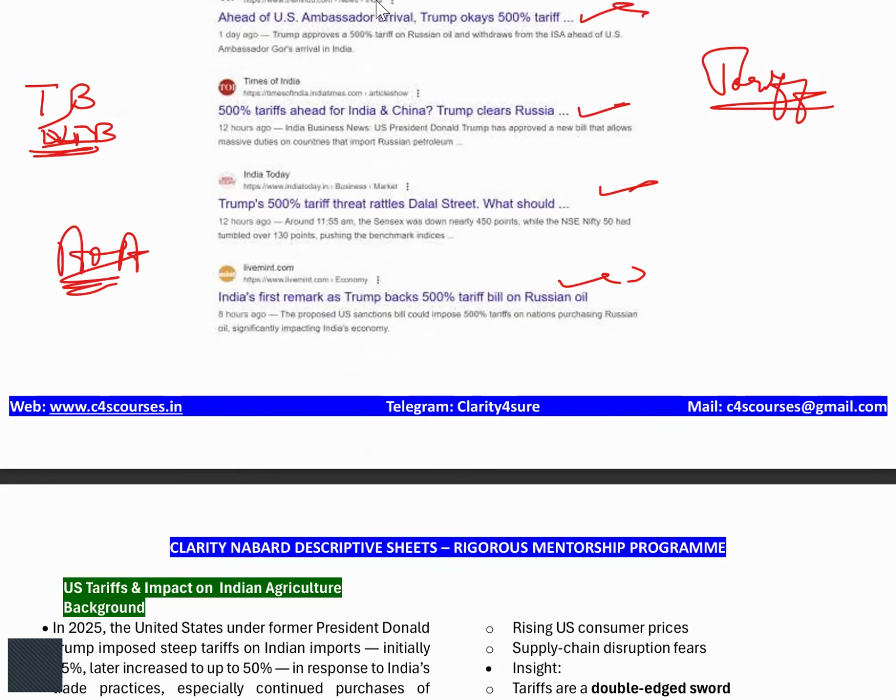What is important, I will tell you today. The first thing is what this tariff is all about; you should know that. Then you should know its implications on two aspects. On the agri sector, sector-specific, you should know which sector is being impacted the most, and on the other side, you should know overall how it is impacting Indian agriculture.